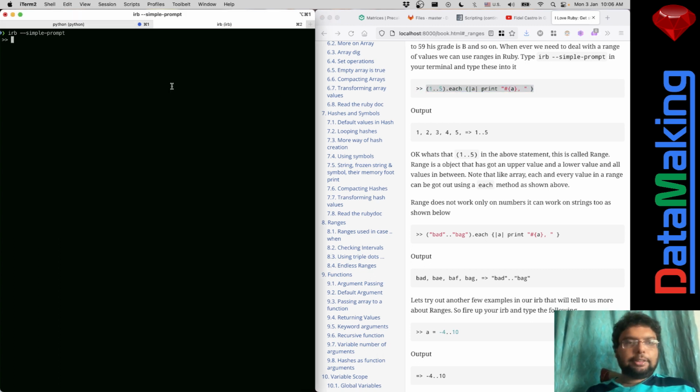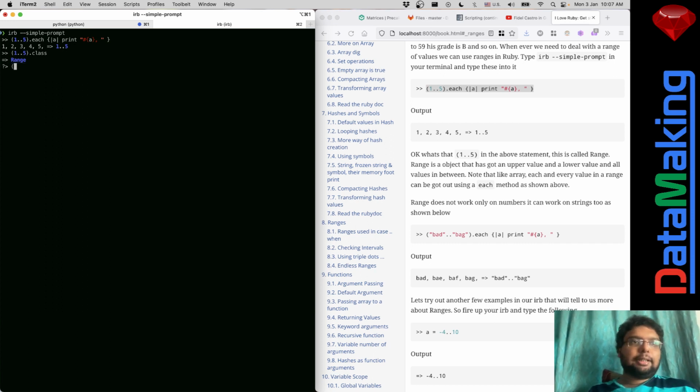So now we're just putting 1 to 5, and we're saying print a. And what is this 1 to 5? If I put 1 to 5, this is not a class, and this is not a flip-flop operator. This is a range. If you have two numbers with double dots between them, it's called a range operator. So this represents all numbers from 1 to 5, 5 inclusive.